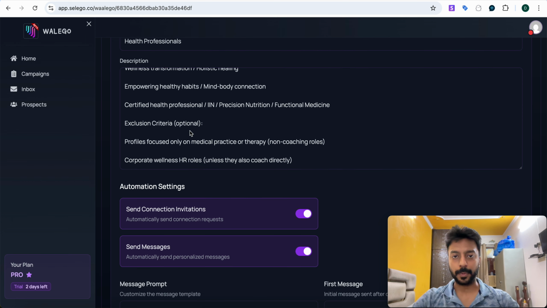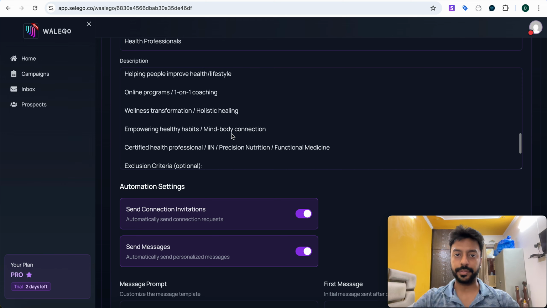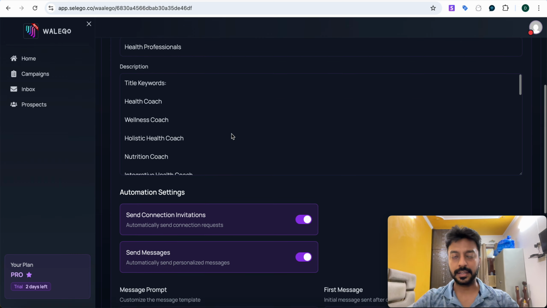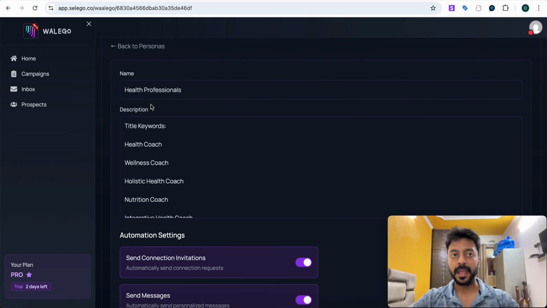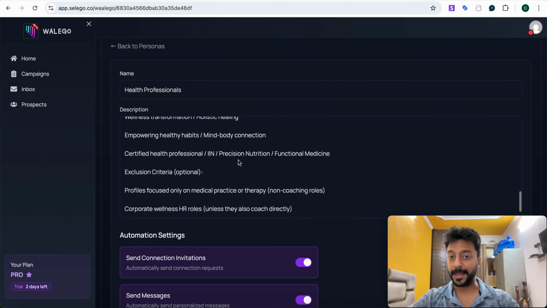And then I've also provided some exclusion criteria: profiles focused only on medical practice or therapy, corporate wellness, HR roles, unless they coach directly. So this way you have to provide your persona. And then what will happen, the magic will take place.